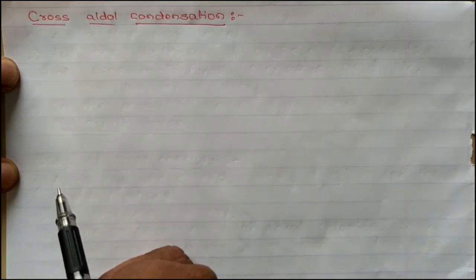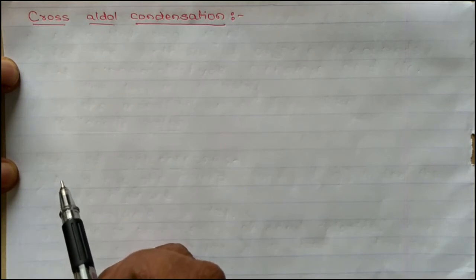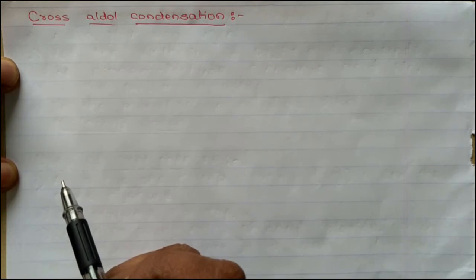Now we'll discuss cross aldol condensation. First, let us discuss what is meant by cross aldol condensation. When aldol condensation is carried out between two different aldehydes or ketones, it is called cross aldol condensation. If both of them contain alpha hydrogen atoms, it gives a mixture of 4 products.